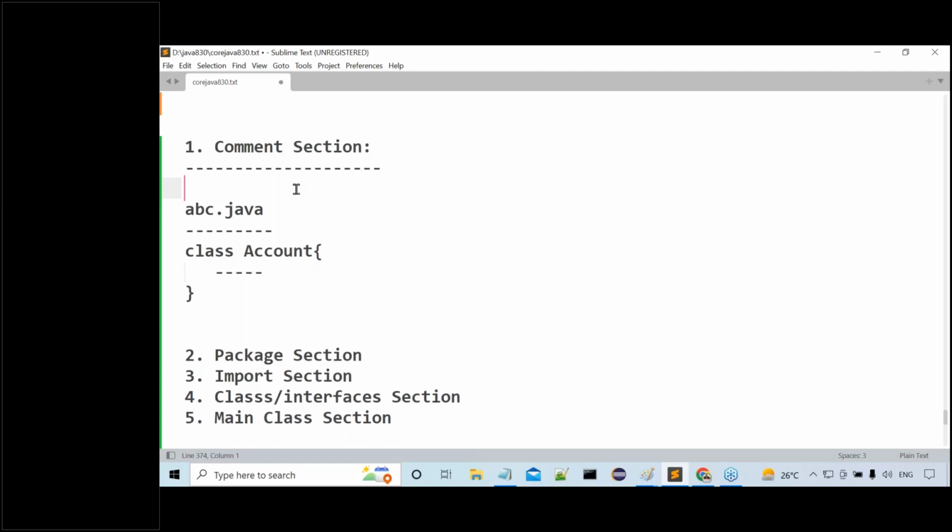That depends on the company, one month or three months, whatever it may be, some notice period you have to serve if you want to leave the company. Anyway, those formalities are there. As per the formalities, I quit my company and join some other company. In the middle of the implementation, maybe two or three longer classes I have written, very good implementation I provided, and I left my company and joined another company.